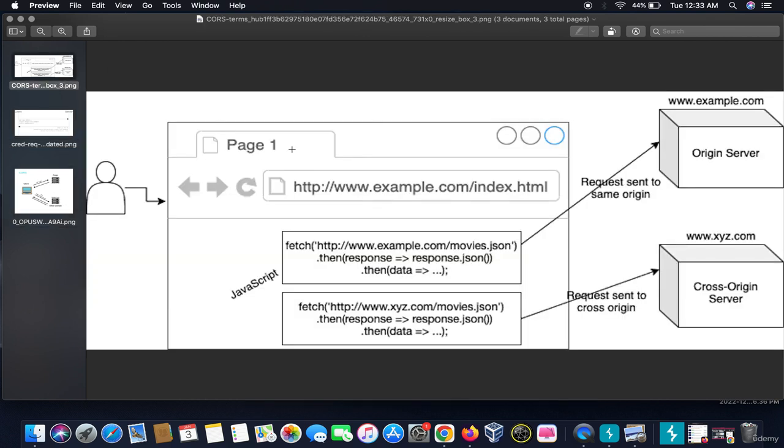So taking this as an example, this is an example website.com. This request is sent to the same origin, that is the origin server, but this website was vulnerable to CORS, which allows the request to be sent to a cross origin, which is xyz.com, which is not part or a subdomain or an API of this original website.